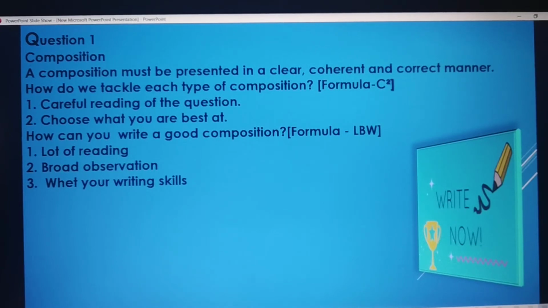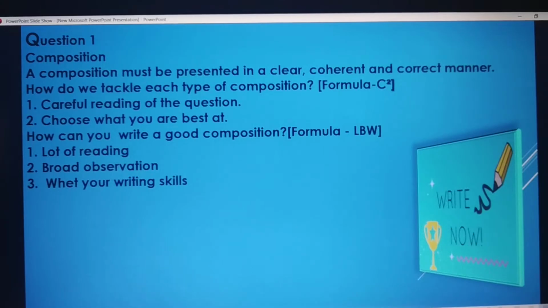Third one is vet your writing skills. You know that there is no substitute for practice. Keep practicing. Store the ideas. Express in words, in your own style. Fill in with your individuality. Your style is only yours.